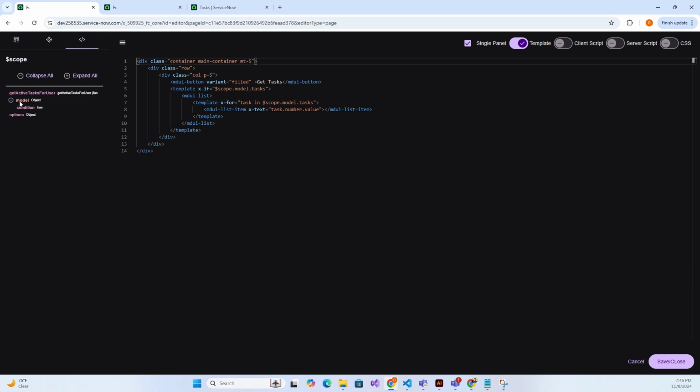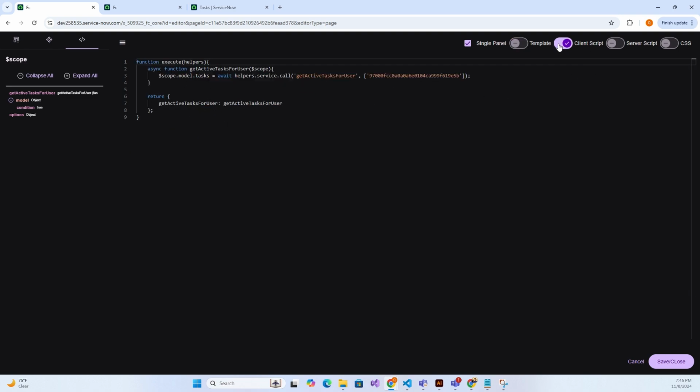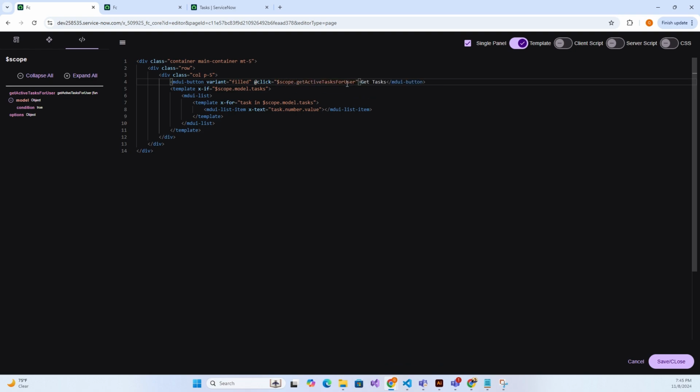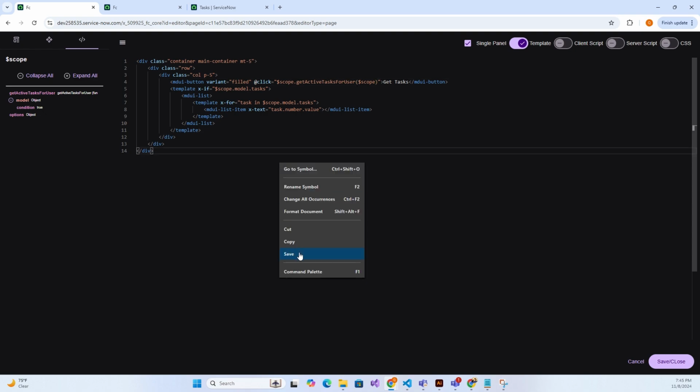You see that the get active task for user is the method that was returned from the client script. So we can go ahead and call this and bind this to our button. And then we want to pass in the scope object here. So let's save this.